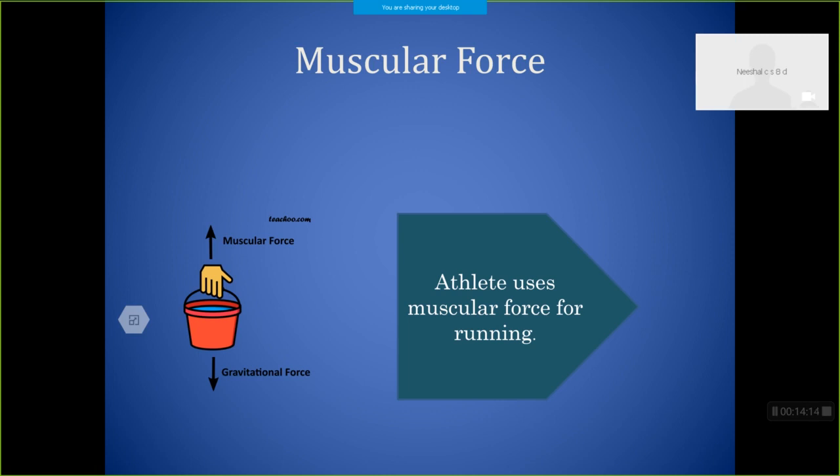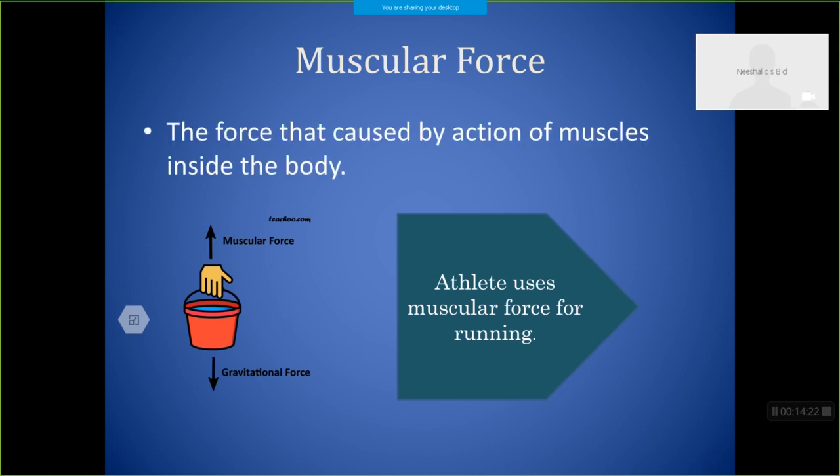An athlete uses muscular force for running. Whatever activity we do needs muscles, and that force is called muscular force. So how can we define muscular force? The force caused by the action of muscles inside the body is called muscular force.